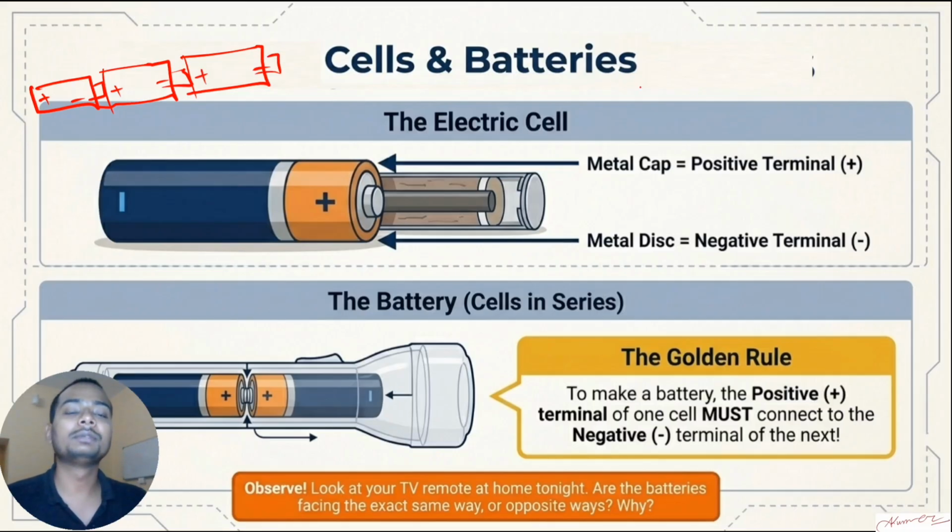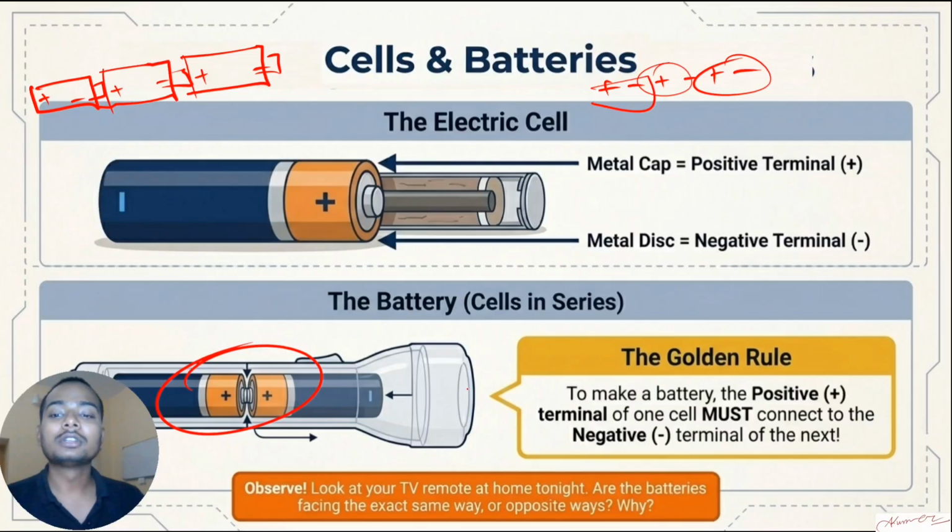So what you observe here, you have to connect in series. This is called a series combination. You have to connect plus with minus, then plus, then minus, then plus, then minus. In that order, you have to connect the cells in order to get the batteries. So batteries are basically the combination of cells. If you see here, this torch will not glow because positive is connected to positive and the negatives are opposite. So this bulb will not glow. What you have to do is connect in the opposite order. The positive terminal of the cell must be connected to the negative terminal of another cell. That's how you get the battery.